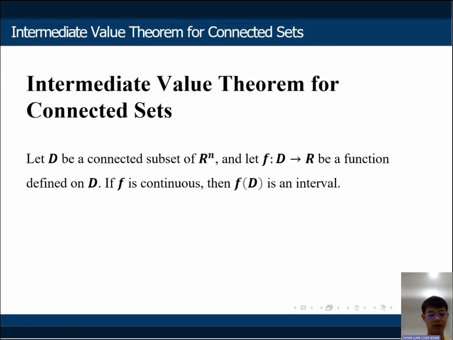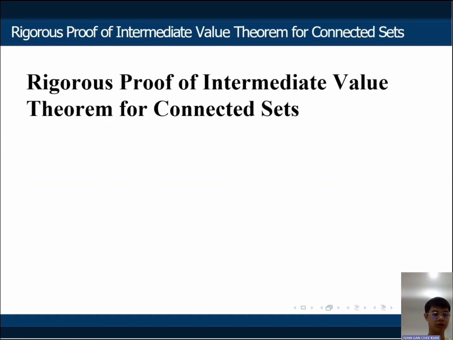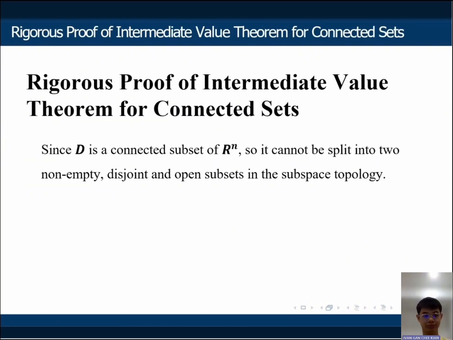Let D be a connected subset of R^n and let f be a function defined on D, from D to R. If the function f is continuous, then f(D) is an interval. So let's prove this theorem.